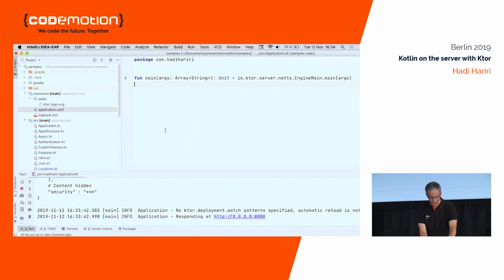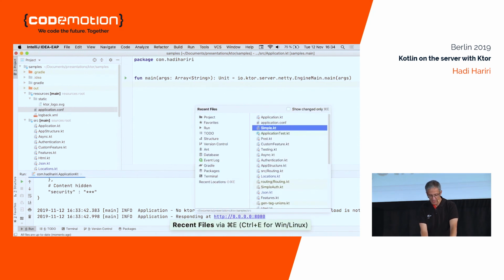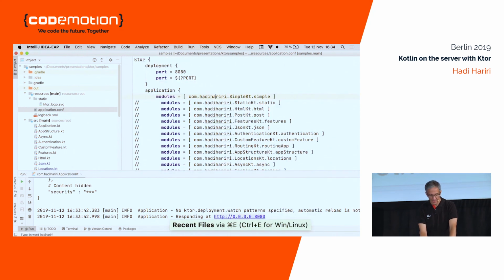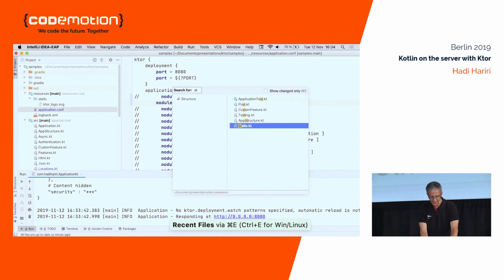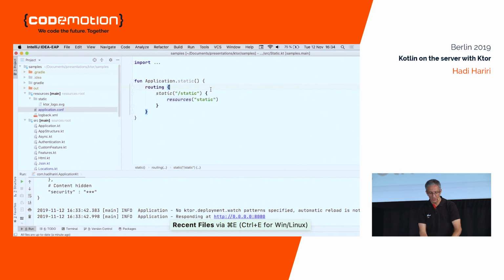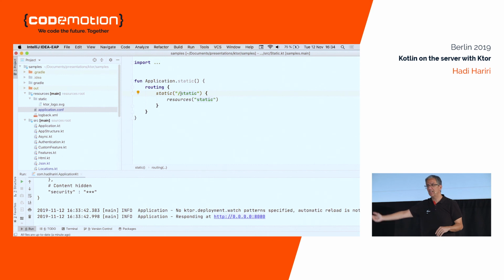So if I want to change the application, let's go and see the next example, which in this case is going to be static. Ktor allows you to obviously respond to routes, but it also allows you to load static content. If we go to the static, we can see that essentially all you need to do is, again, define a routing and then say, use this function that's called static. And static basically sets a URL and says anything that's under this URL is going to be statically loaded.